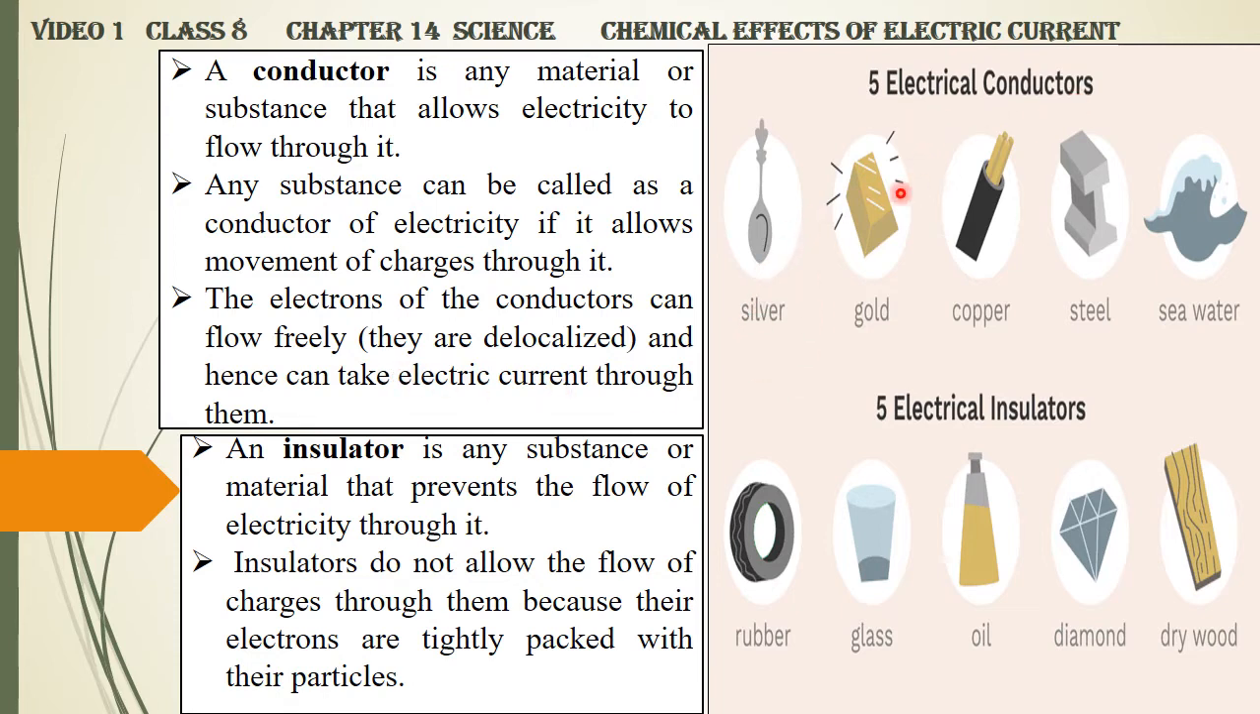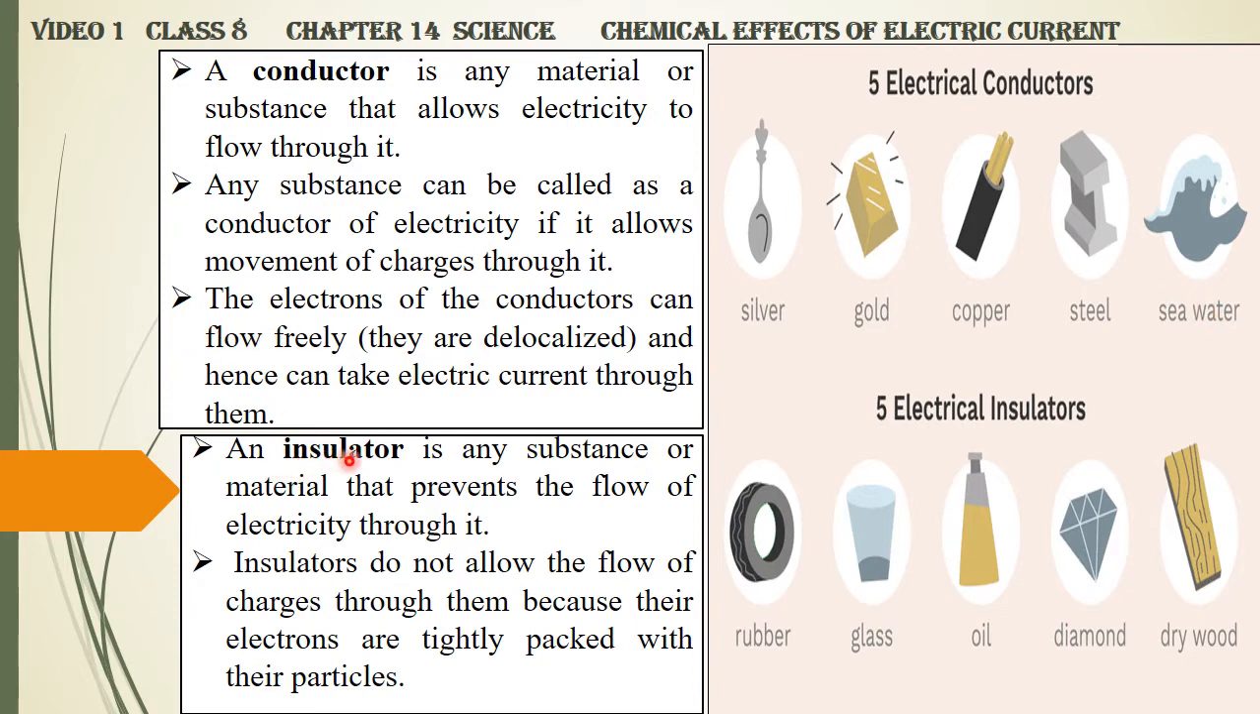Let me say five electric conductors. One is silver. Gold also is a good conductor. Copper is a good conductor. Steel is a good conductor. Seawater is a good conductor. Why is seawater a good conductor? Because seawater contains salt, and salt is sodium chloride. It can be electrolyzed, forming sodium ions and chloride ions, and the flow of these ions makes the seawater a good conductor of electricity.